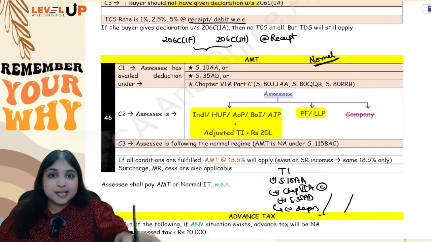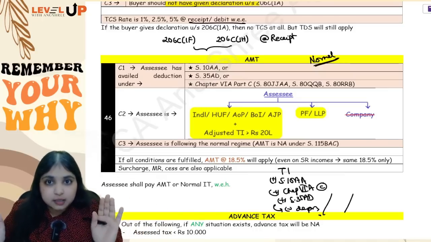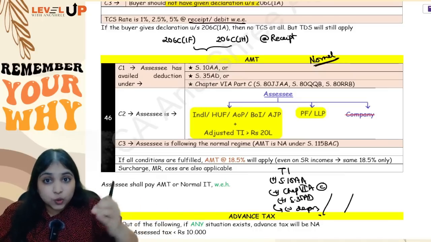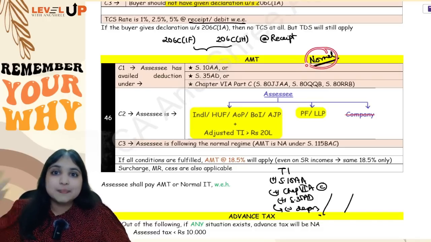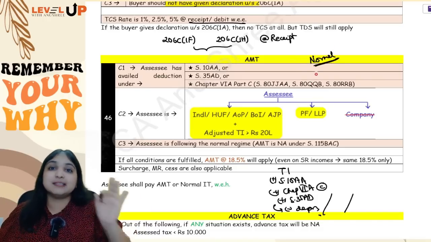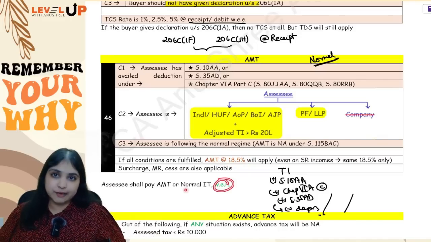And don't wait for the examiner to tell you to also apply AMT. The examiner will not say like that. Whenever the examiner is asking you to compute tax, if you are computing as per the normal regime, it is your business to check that AMT is applicable or not. So AMT or normal income tax, whichever is higher, the assessee will have to pay.